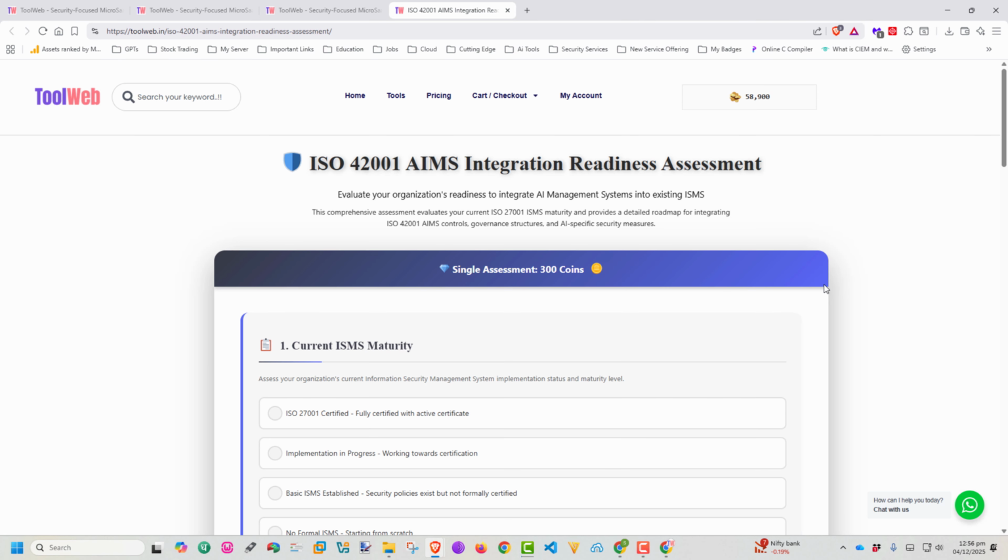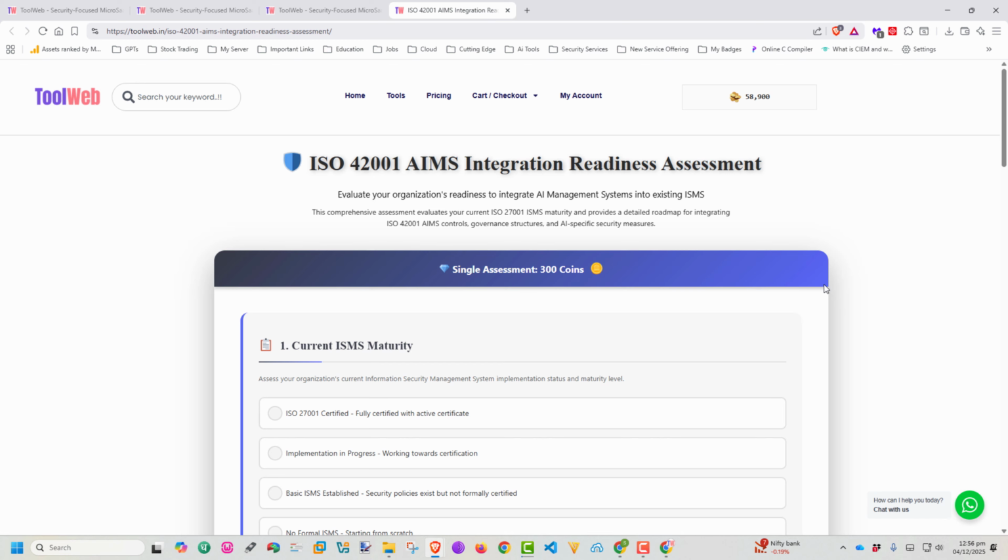So this will open straightforward. ISO 42001 AIMS Integration Readiness Assessment: how far your organization is ready to bring in these kinds of AI related systems. That is exactly what we are going to do. Evaluate your organization's readiness to integrate an AI management system into your existing ISMS. This comprehensive assessment evaluates your current ISO 27001 ISMS maturity and provides a detailed roadmap for integrating your ISO 42001 AIMS controls and, of course, governance structure and AI specific security measures.